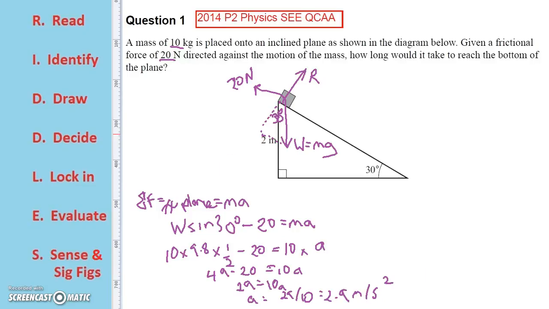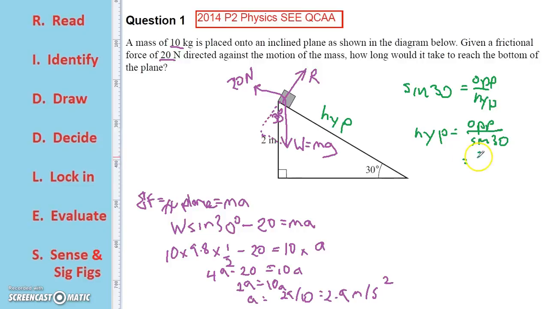The next part of the problem now is we need to actually calculate the distance that it's going to take to travel. Now this is the hypotenuse. We've got 30 degrees here and we've got 2 meters. So we know that sine of any angle equals opposite over hypotenuse. In this case, we're after this distance here, which is the hypotenuse, the distance it's going to slide. So the hypotenuse is the opposite side divided by sine 30.